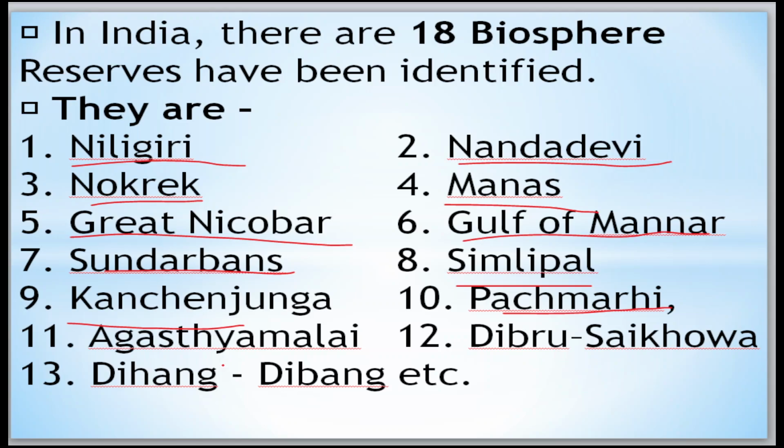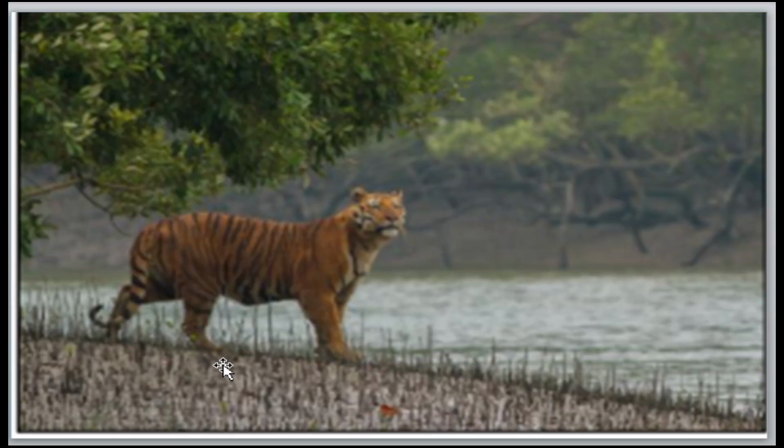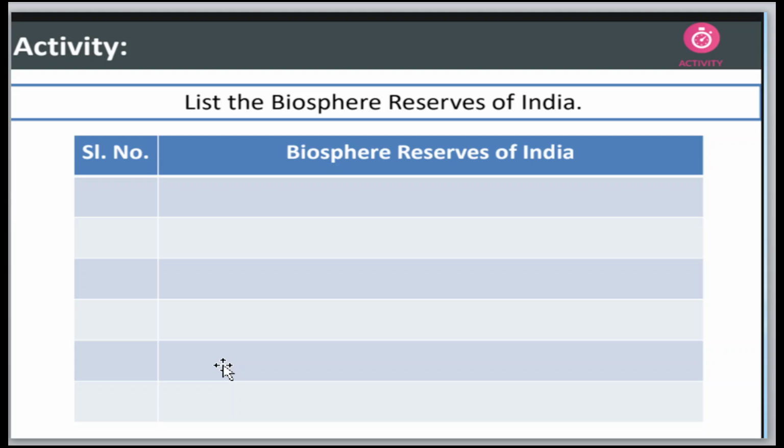These are the main biosphere reserves. Nanda Devi is there, Sundarban is there. These are the examples. Okay, activity is here: list out the biosphere reserves of India.